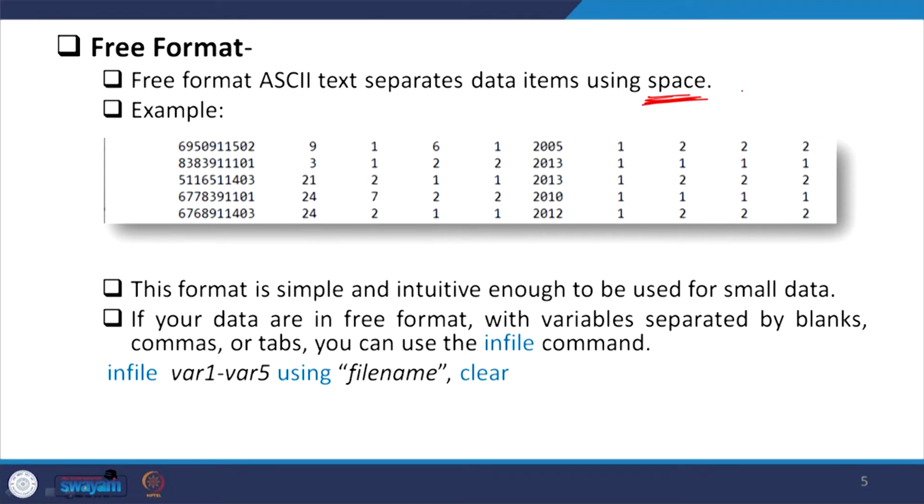Like in the example data set which we have put here for your understanding, the entry of data is delimited by space, is it not? Here there are different spaces from one entry to another entry. So, this format is simple and intuitive enough to be used for small data sets.